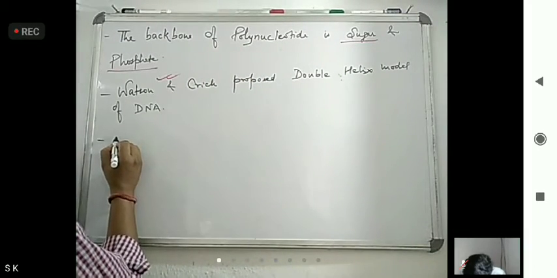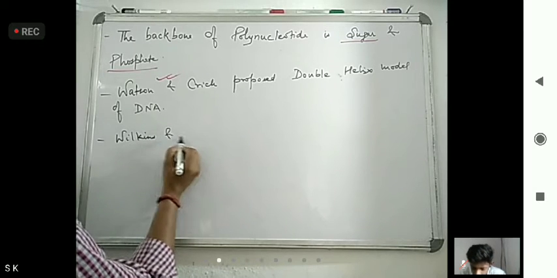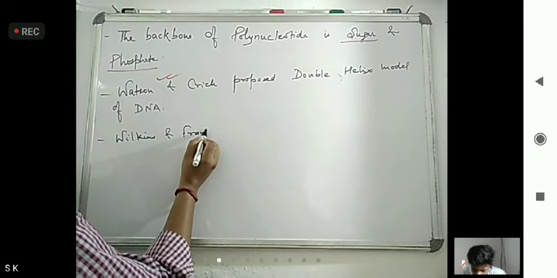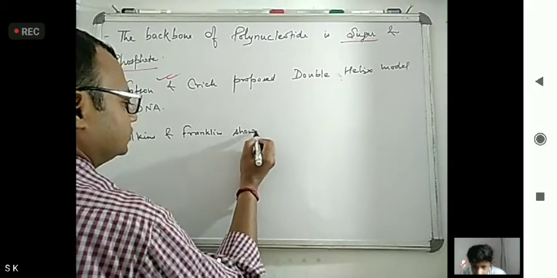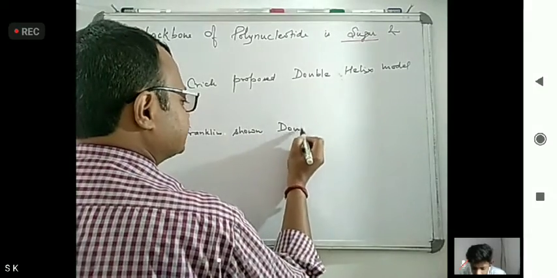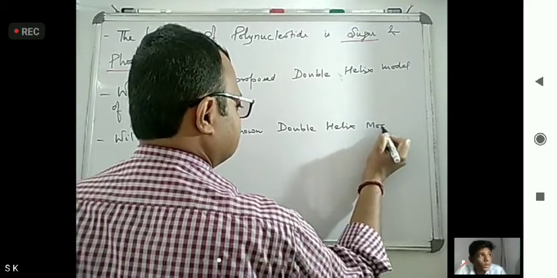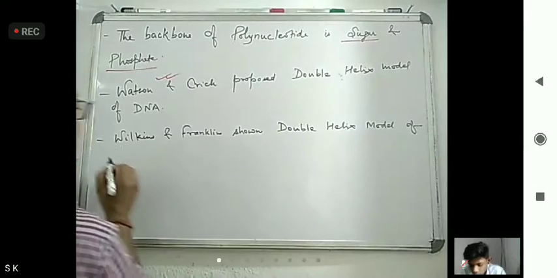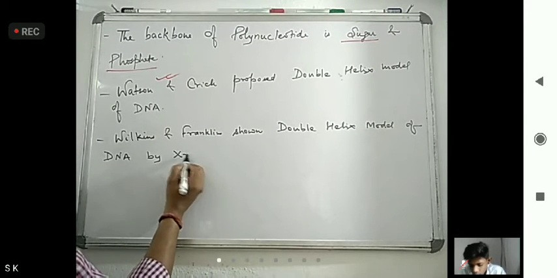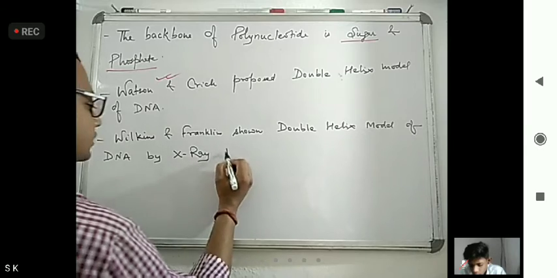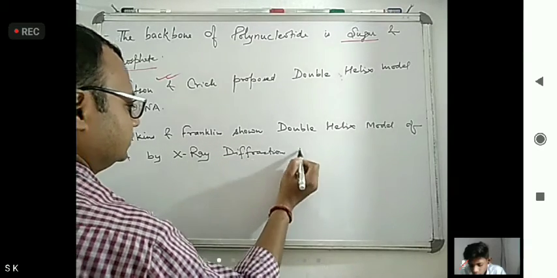Wilkins and Franklin showed the double helix model of DNA by X-ray diffraction data.